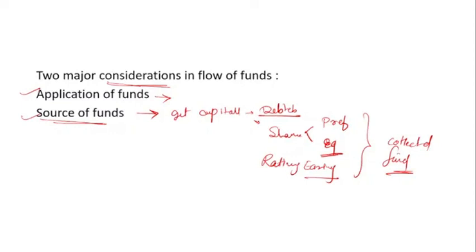It applies it somewhere, either to purchase a fixed asset or to repay its liabilities, and so on. In this way the company collects its fund and applies it where needed to enhance its firm.